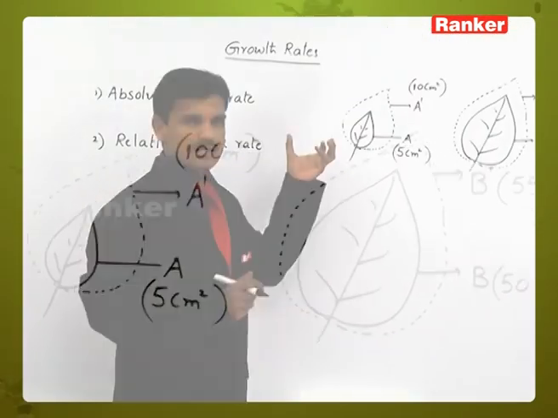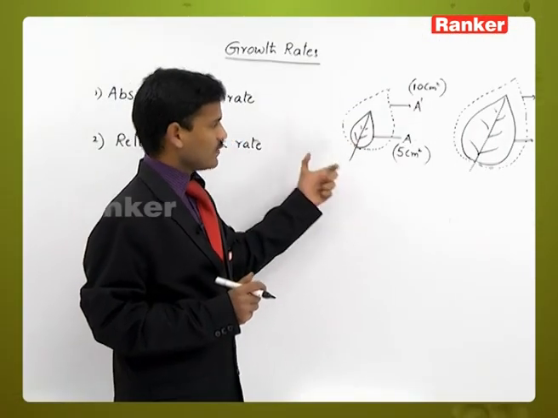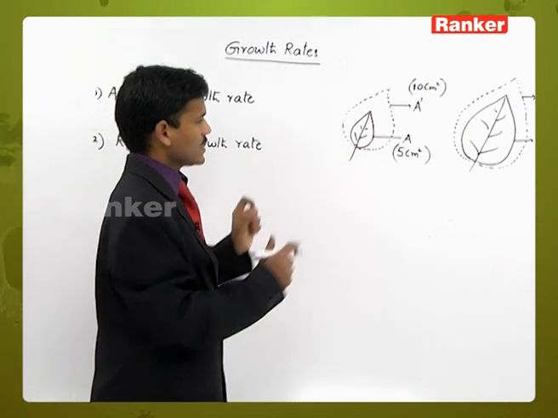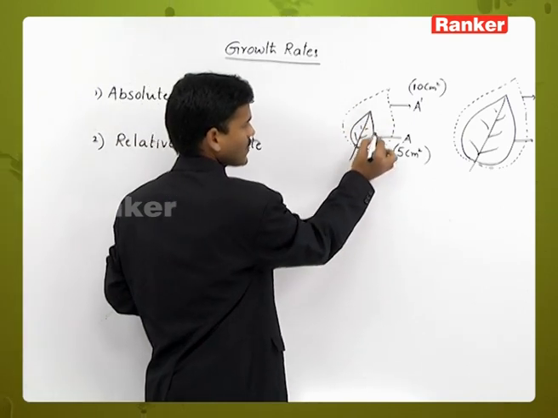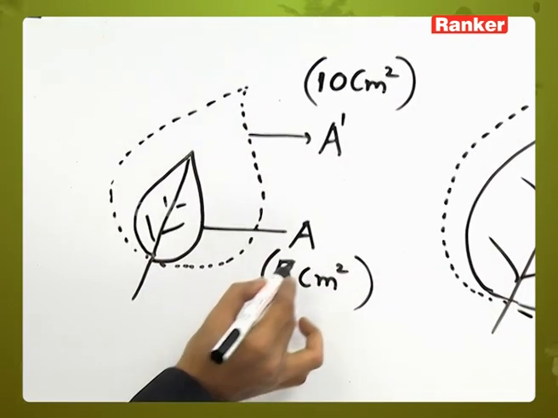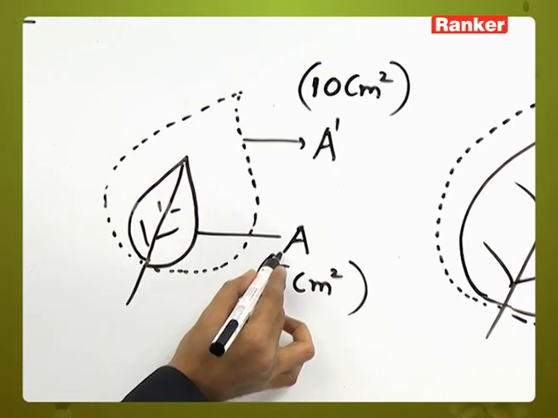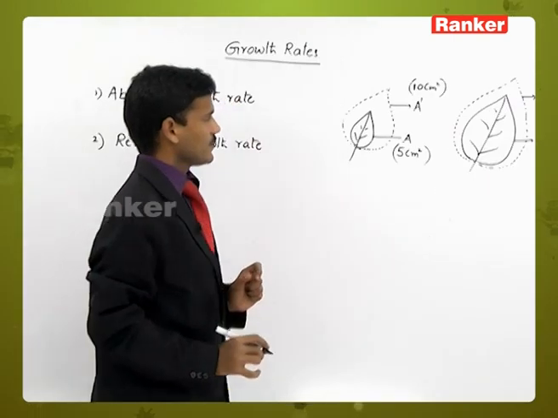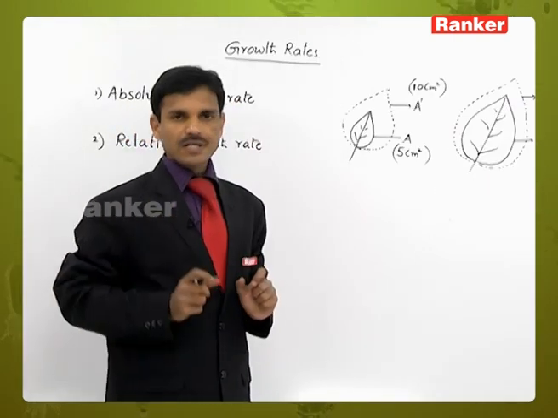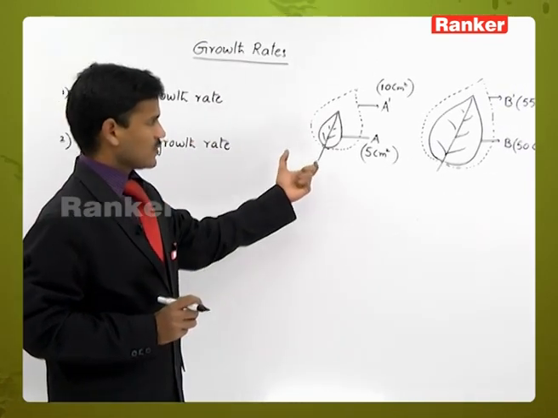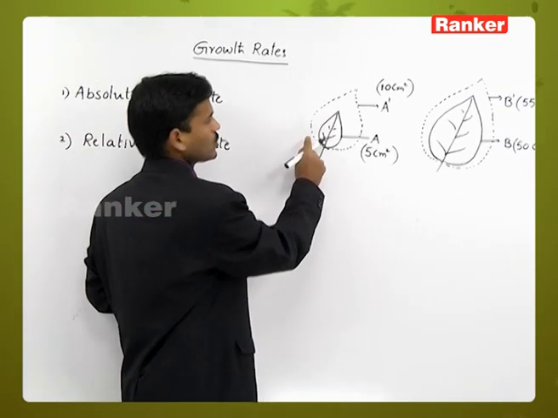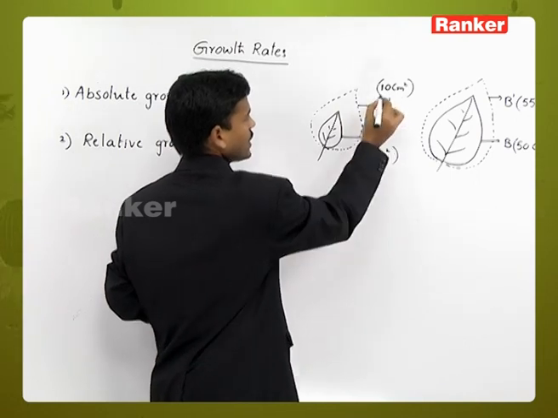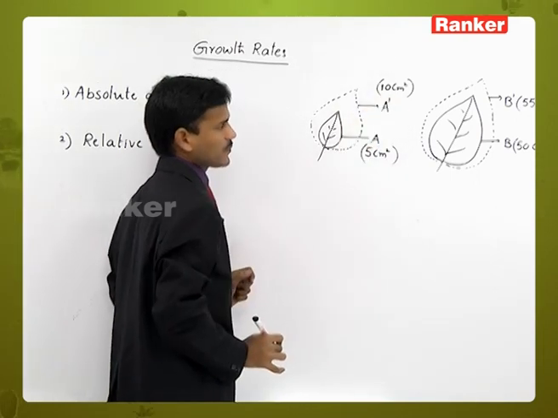One flat leaf is showing growth like this. Here it is the initial size, the surface area A at the initial time. It has a 5 centimeter square surface area, and after a certain time period, suppose after 1 day, it is showing growth like this, 10 centimeter square.